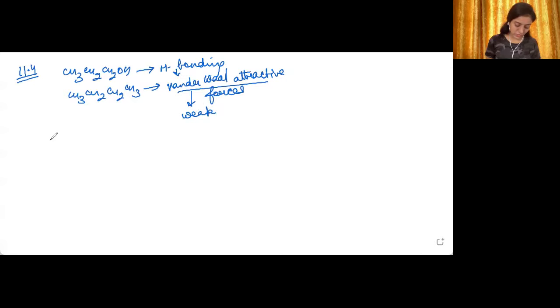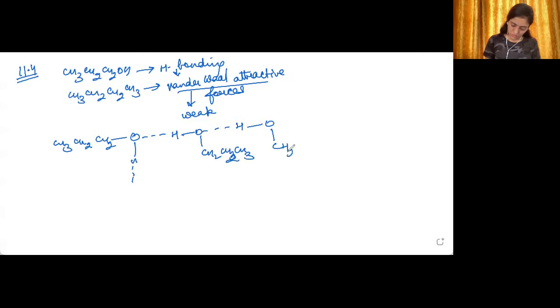Now let's quickly draw the hydrogen bonding in case of propanol. You can just draw it like this. Even the very first molecule also you can show in this direction only. Like this, it will keep going, right?